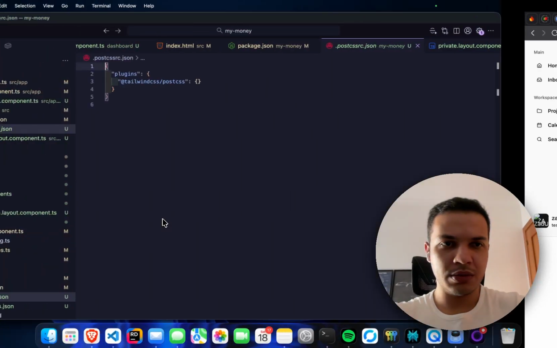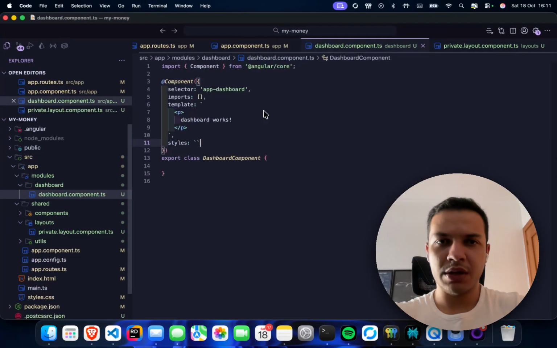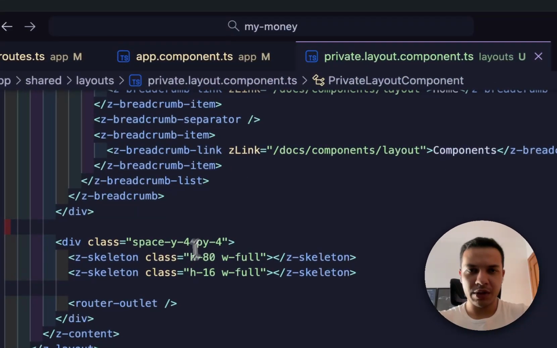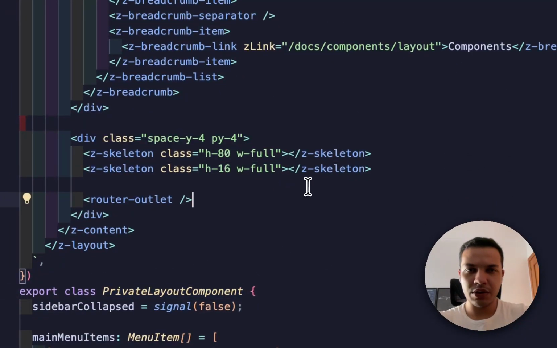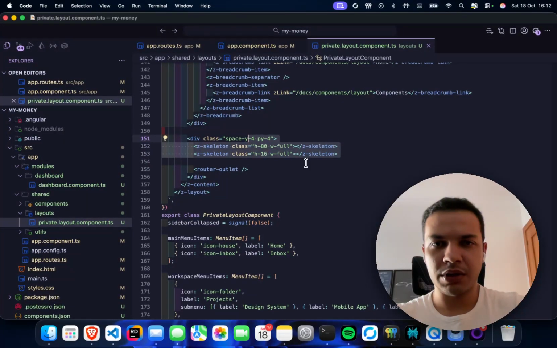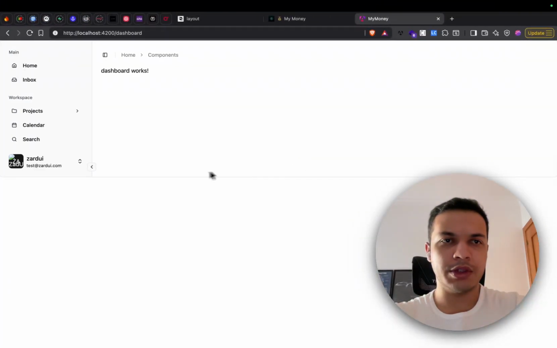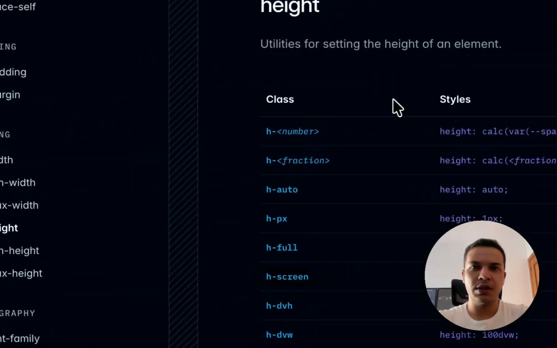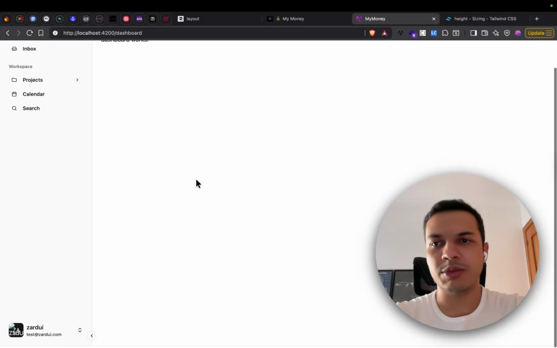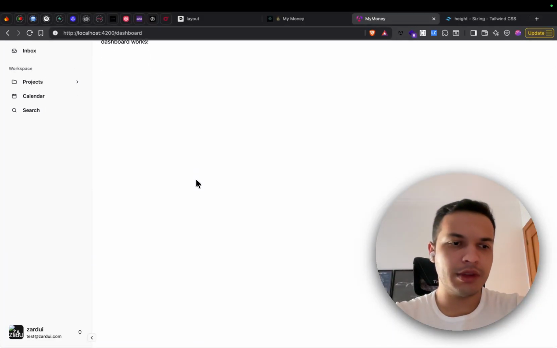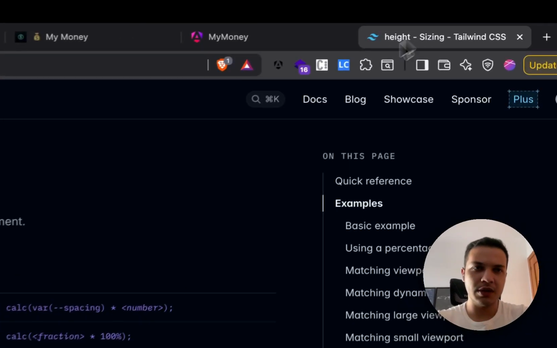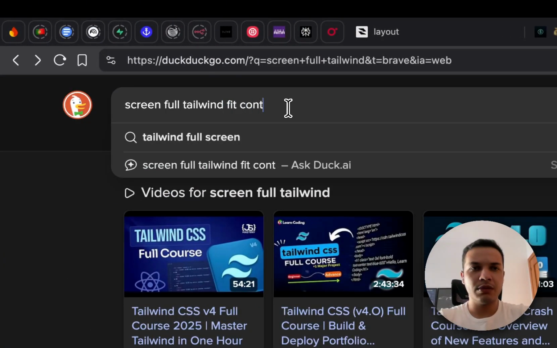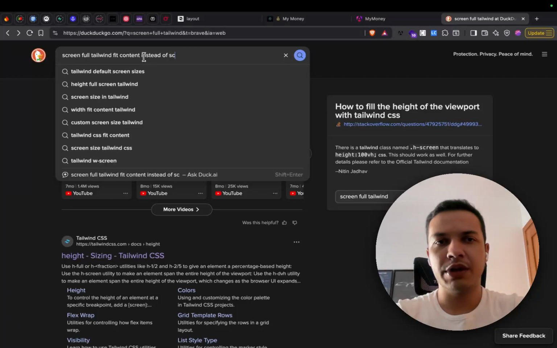So we want to add the dashboard inside the private layout, but we no longer need the skeleton here. So yeah, dashboard works. But okay, what if we want to occupy the entire space in here? I would say that we could try using Tailwind for that. So this is the class that we are looking for. Okay, sounds better, right? But later I will see if I can find something that will fit this, or we can just search here. Fit content instead of scrolling.